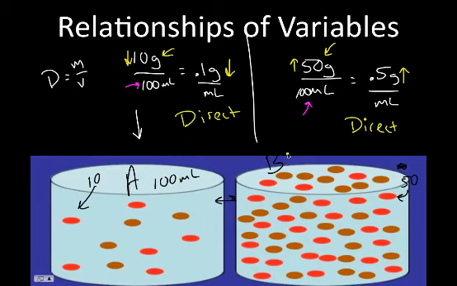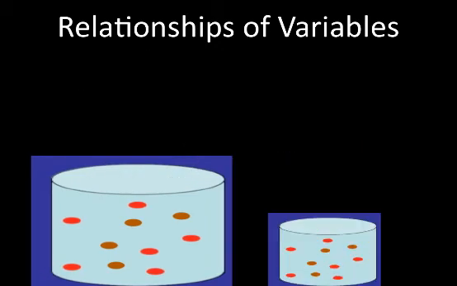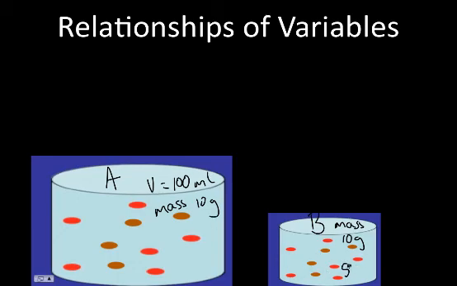Let's take a look at an inverse relationship. Here we have our same examples again. So here's container A and here's container B. Change something this time. Container A has a volume of 100 milliliters. And it has a mass of 10 grams. Again, 10 little dots. Container B has a mass of 10 grams. But look at the volume. It's about half. So I'm just going to call that volume 50 milliliters. About half.